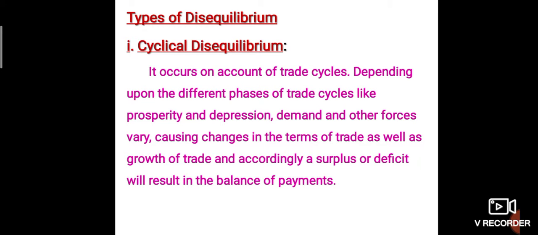Types of disequilibrium. Cyclical disequilibrium. It occurs on account of the trade cycle. Depending upon the different phases of trade cycles like prosperity and depression, demand and other forces vary, causing changes in the terms of trade as well as growth of trade, and accordingly a surplus or deficit will result in the balance of payments. It will occur when the business cycle changes. When the business cycle switches to boom, prosperity or depression, it will affect trade and lead to deficit or surplus in the balance of payment.